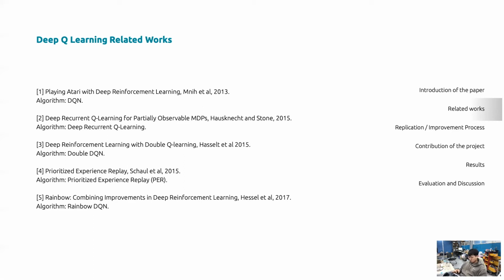The last one, but not the least, is Rainbow: combining improvements in deep reinforcement learning. This paper examines 6 extensions to the DQN algorithm and empirically studies their combinations. The paper's experiment shows that the combination provides state-of-the-art performance on the Atari 2600 benchmark, both in terms of data efficiency and final performance.